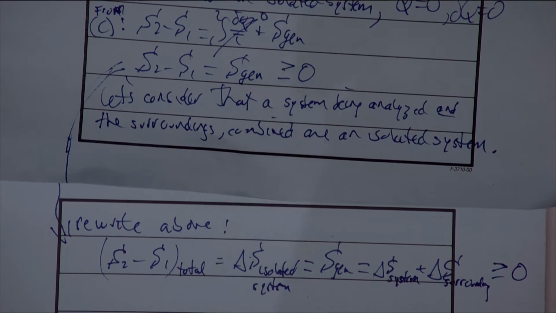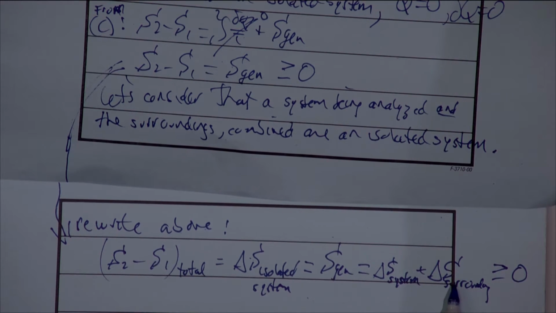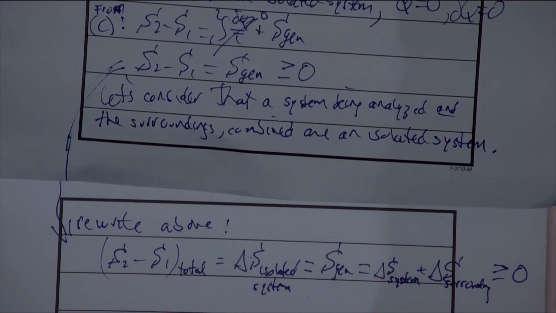Okay. So I've taken my basic equation for the entropy change for a real and irreversible system. I've then simply modified it by saying, let's look at a special case, which we call the isolated system. Then we said, well, this isolated system really contains some system under analysis plus the surroundings. That's our isolated system. And that isolated system, which represents the sum of the entropy change of the system and the surroundings, has got to equal something greater than or equal to 0.